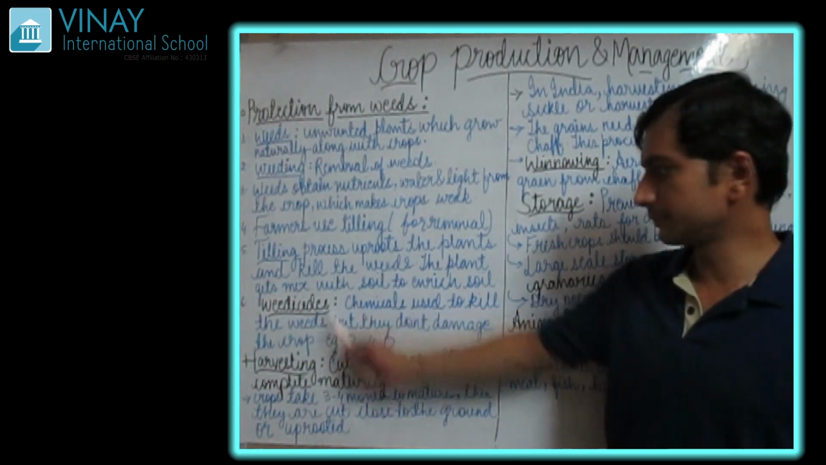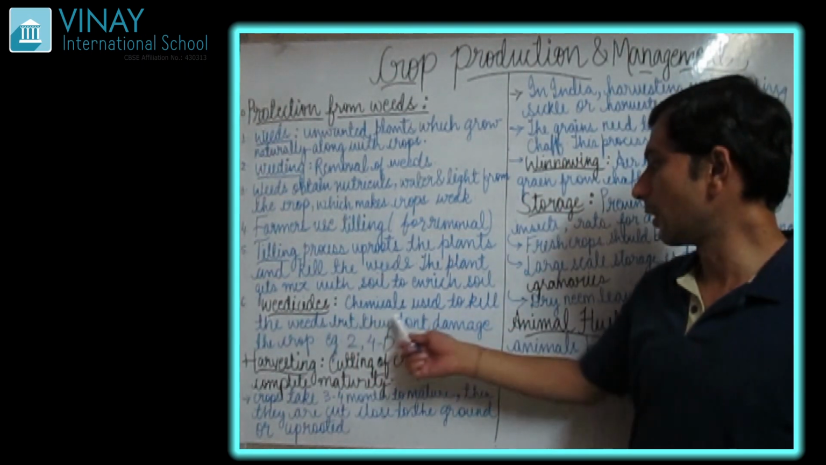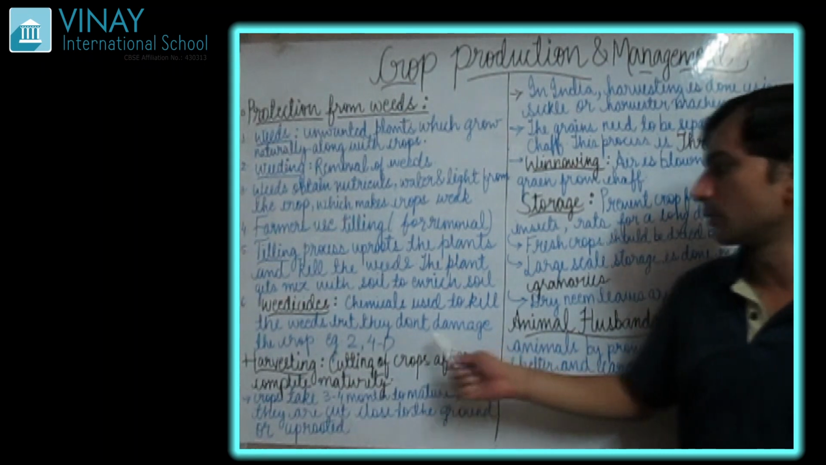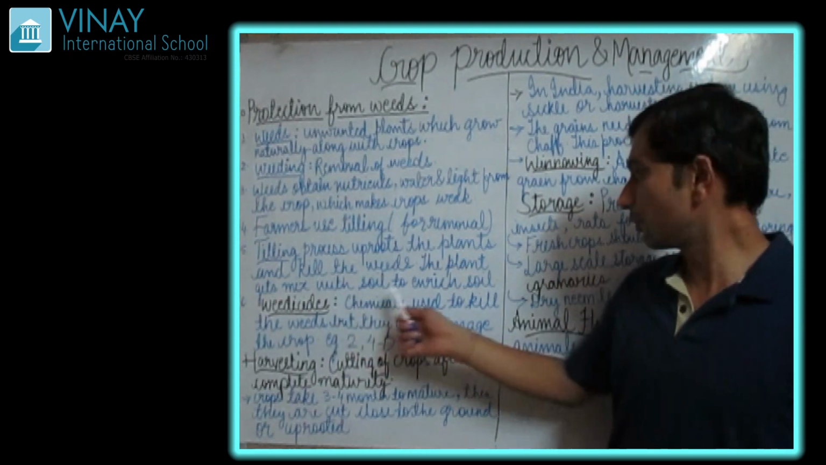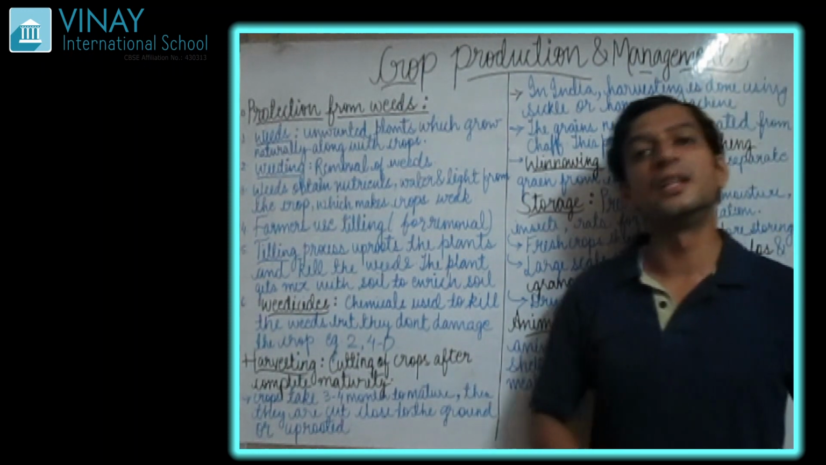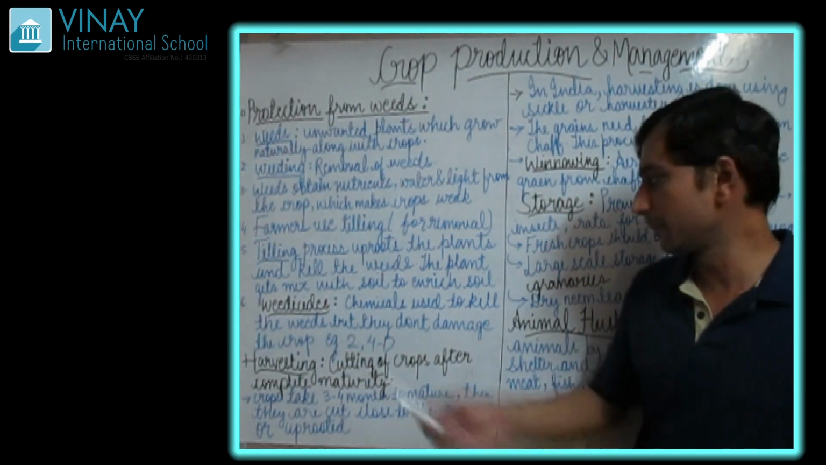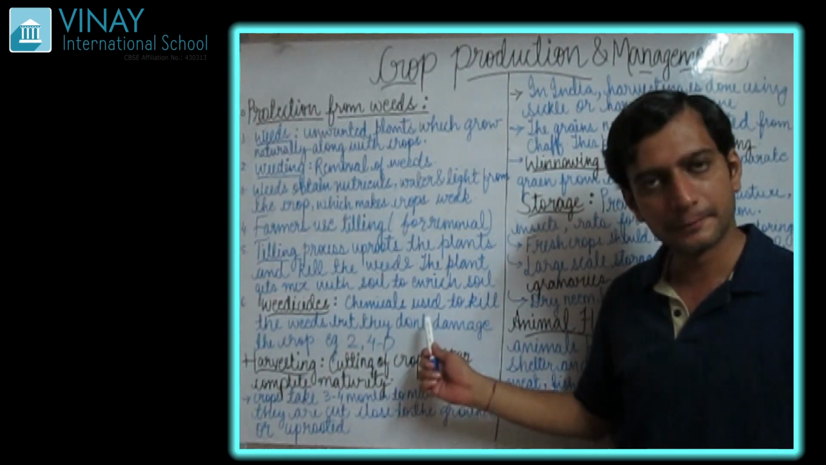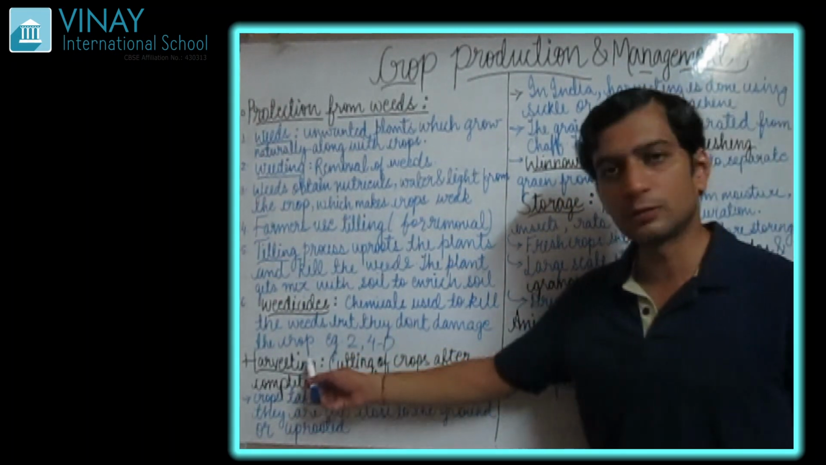Next come the weedicides. A very important part. Weedicides are the chemicals used to kill the weeds, but they do not damage the crop. See, the main role of weedicides is to remove the weeds, but our crop should not get damaged. These things are examined very carefully. Whatever unwanted plants grow with your crop, they remove, but they do not damage the crop.